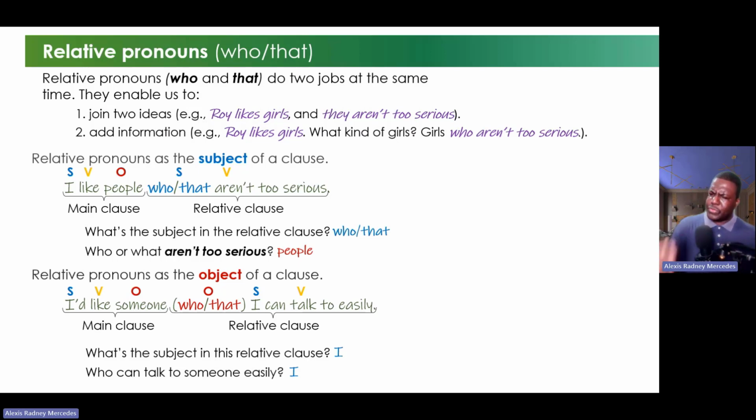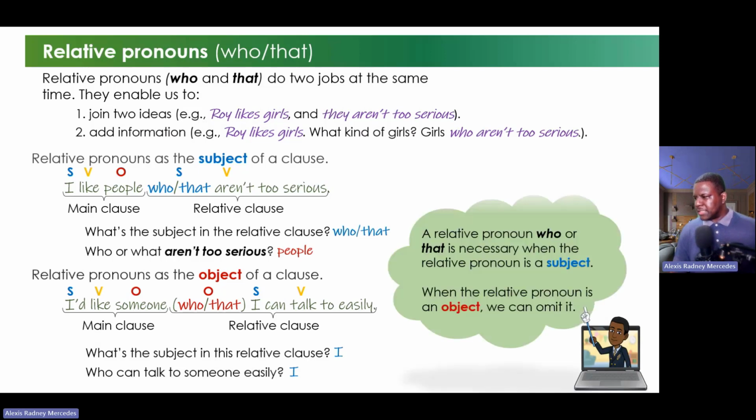Now let's go further to explain something more you have to know. Pay attention, guys. A relative pronoun who or that is necessary when the relative pronoun is a subject. So when it's a subject, it's obligatory to put who or that in the sentence. But when the relative pronoun is an object, we can omit it.